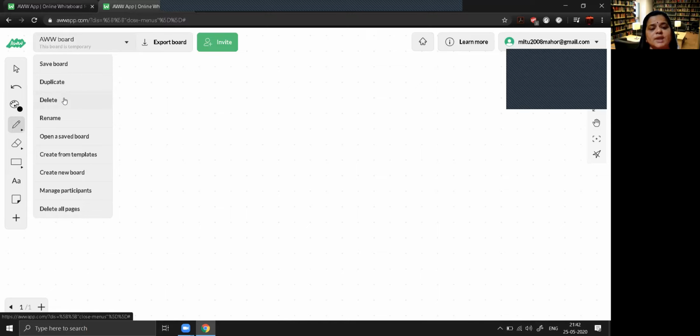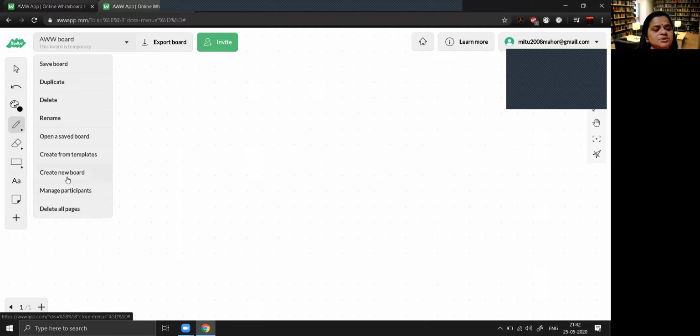If you want to delete that particular page of the board, you can use this particular thing. If you want to rename the board, you can do it by clicking on rename. If you want to open an already saved board, like previously I have created some board, and if you want to open it for your reference, you can use this particular thing. If you want to create a board with some standard templates available inside it, you can use this. If you want to create a new board, you can click on this. If you want to manage the participants, you can use this. And if you want to delete all the pages available on that board, you can use this particular feature.